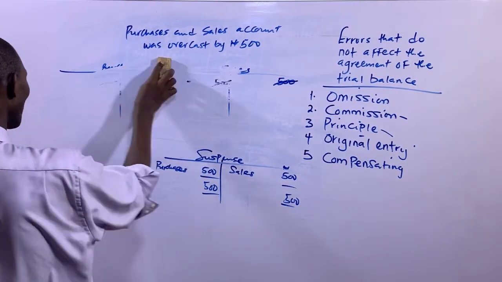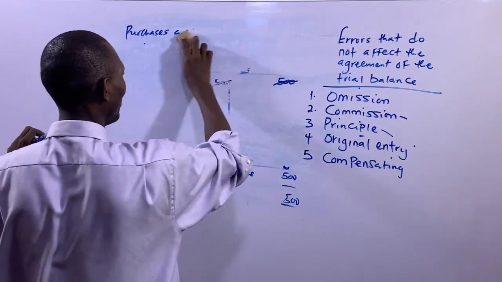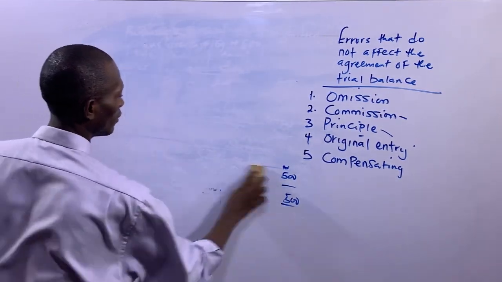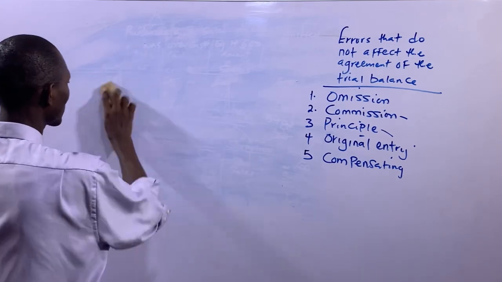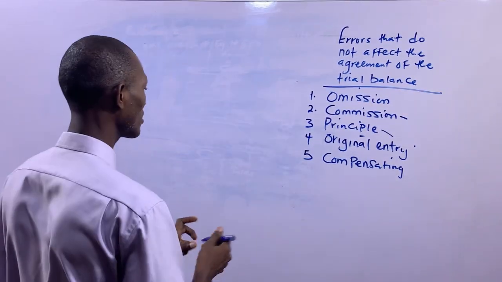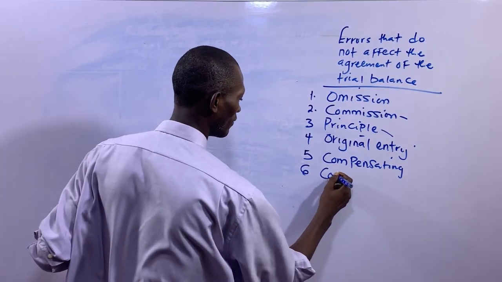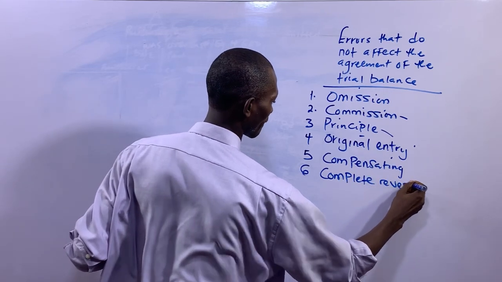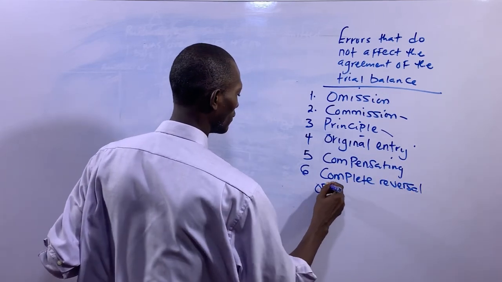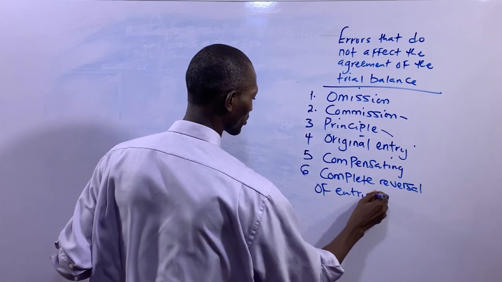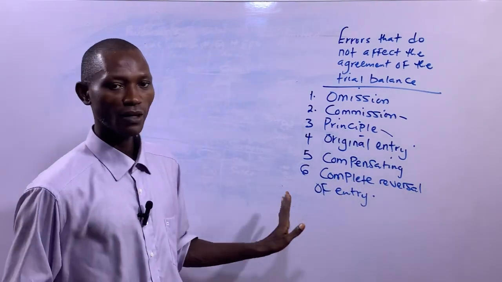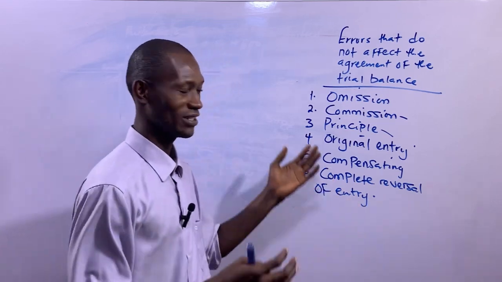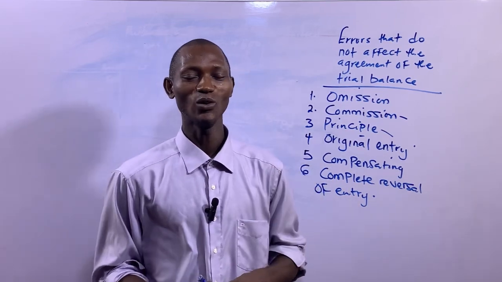Then let's take the last one, the last but not least. That's 6. Error of complete reversal of entry. Look at it, error of complete reversal of entry. Also very interesting to know, like I've been saying regarding all of that words.